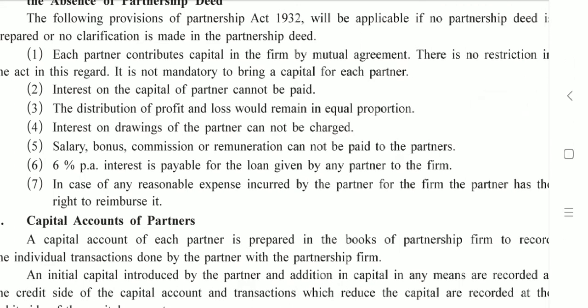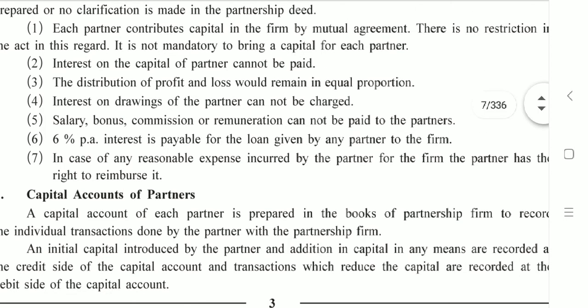Further, interest on drawings of the partner cannot be charged. Just like interest on capital of partner cannot be paid, interest on drawings of the partner cannot be charged. Interest on drawings is an expense of the partner and interest on capital is an expense of the firm. Further, salary, bonus, commission, or remuneration cannot be paid to the partners. None of the things are going to be paid to the partners in absence of partnership deed.